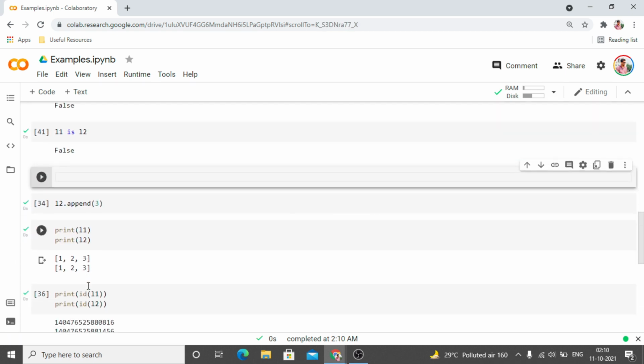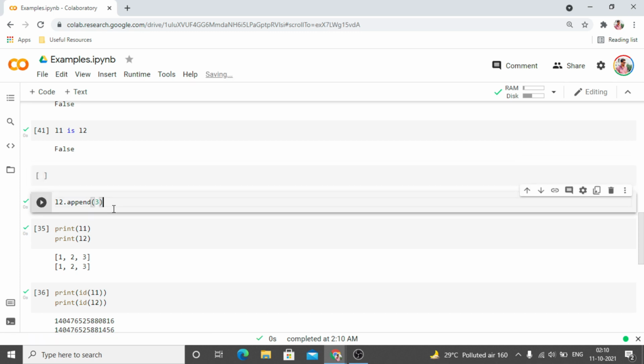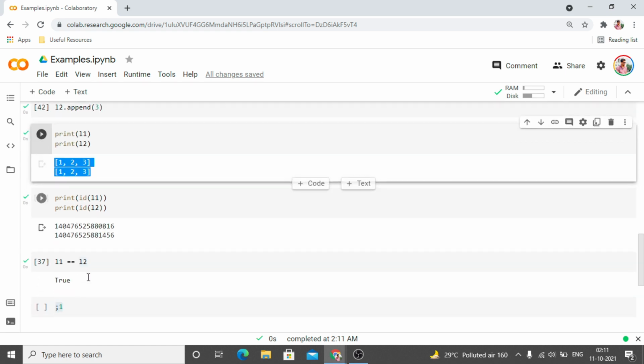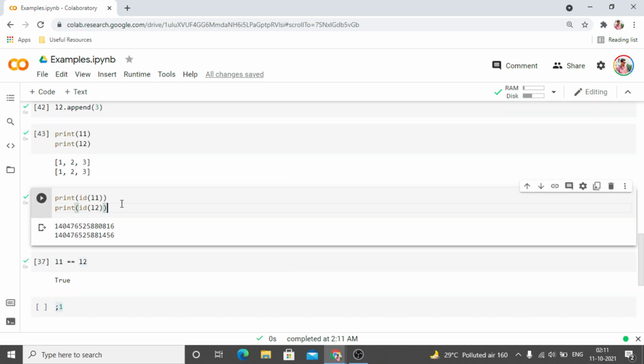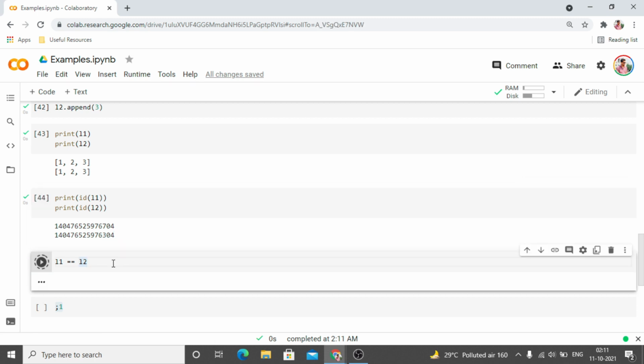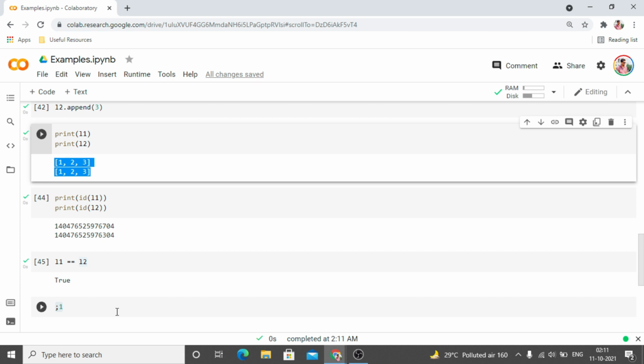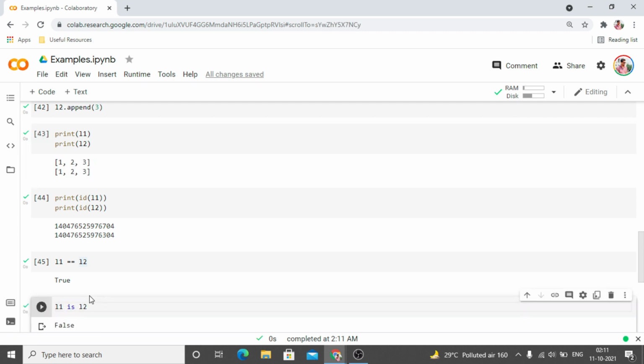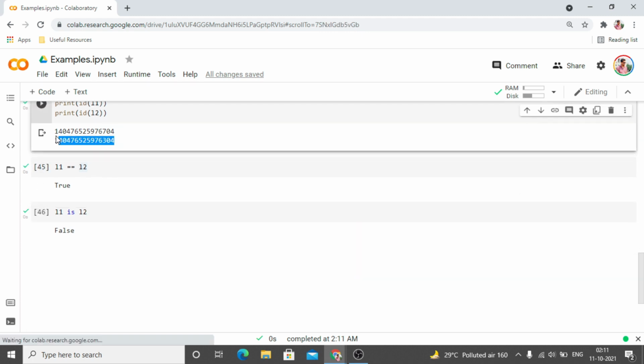Now let's add 3 at the end of L2, and they will be the same in terms of content, but they are not the same object because they are still referencing different objects. It is 704 and it is 304. So L1 double equals L2 is going to return true because they have the same content, but L1 is L2 is going to return false because they are still not the same object.